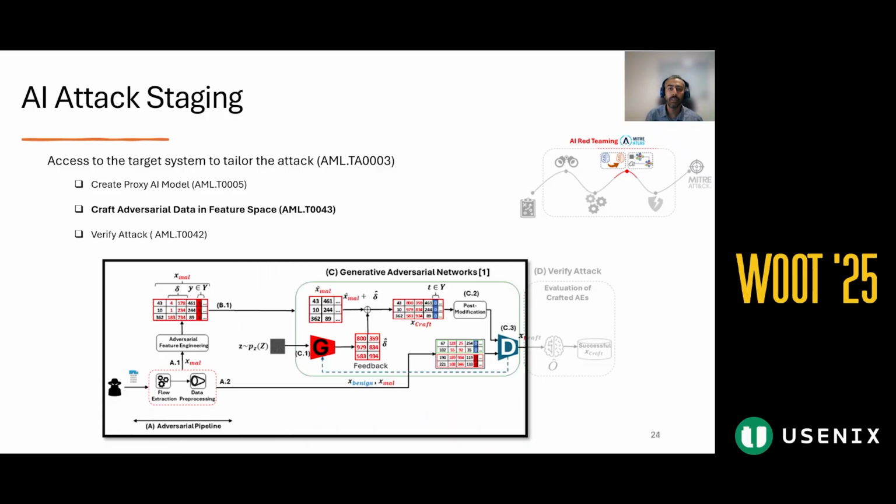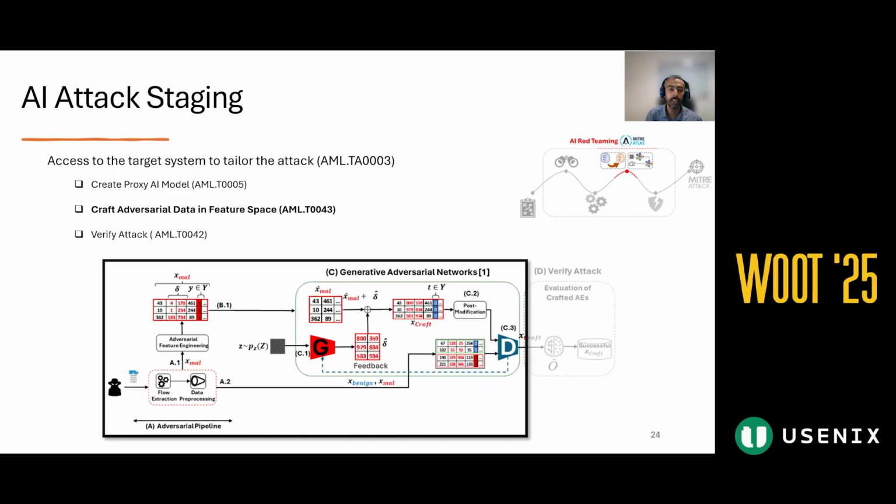GANs consist of two neural networks, a generator and a discriminator. In our case, we adopted GANs to follow network communication constraints. During the GAN training phase, based on the gradient received from the discriminator, the generator learns how to generate perturbation to fool the discriminator. Therefore, once trained, the generator can produce perturbation that causes a malicious sample to be detected as benign.